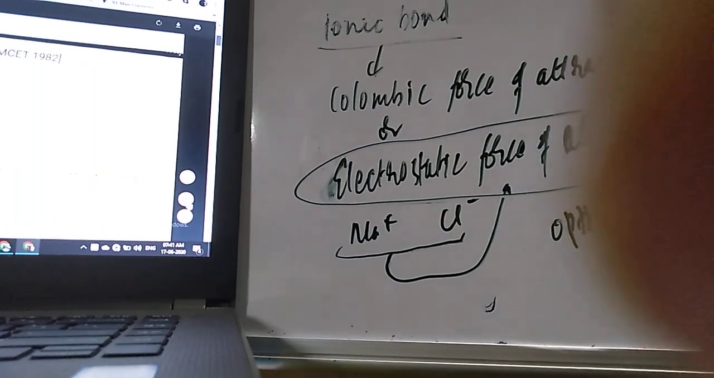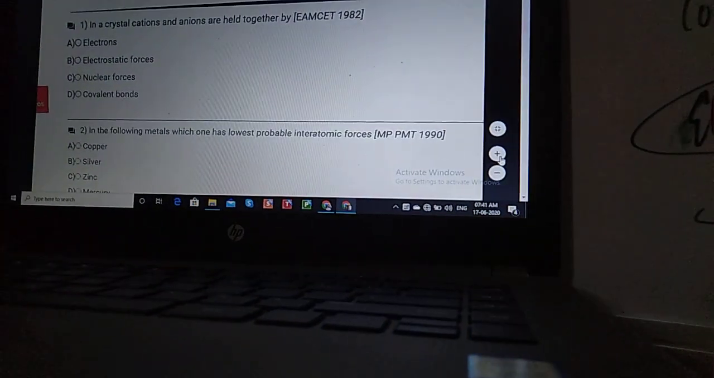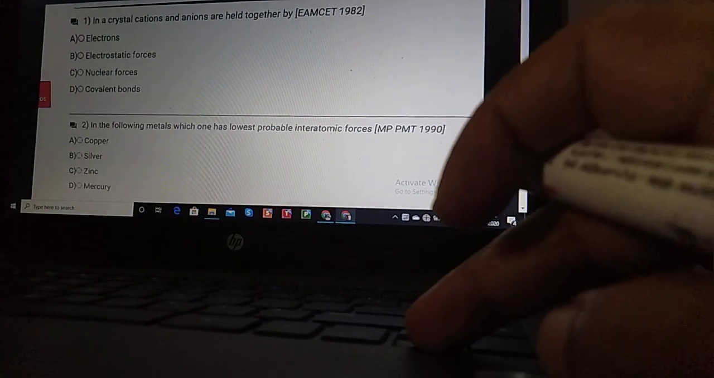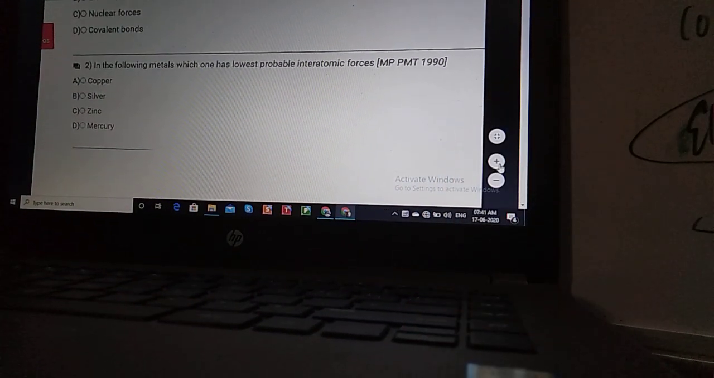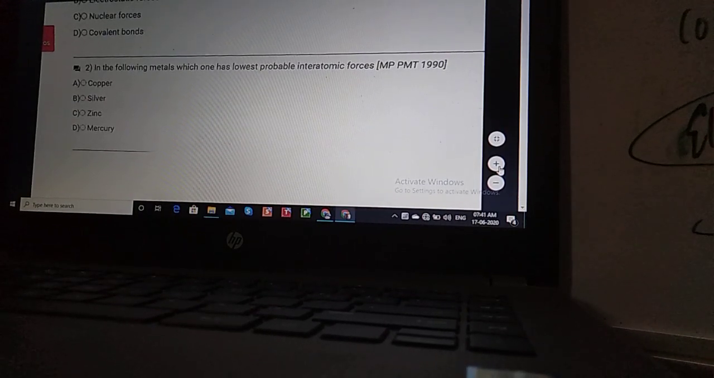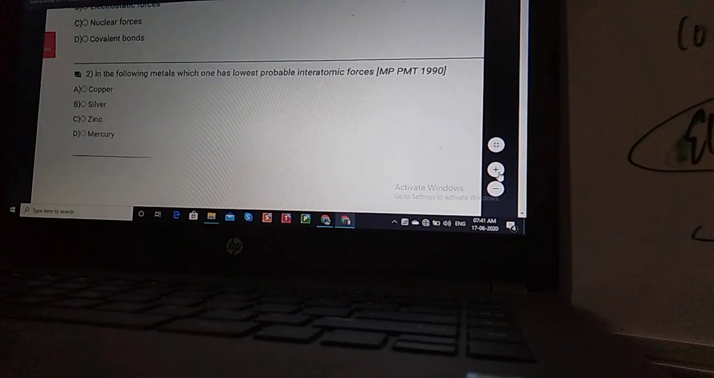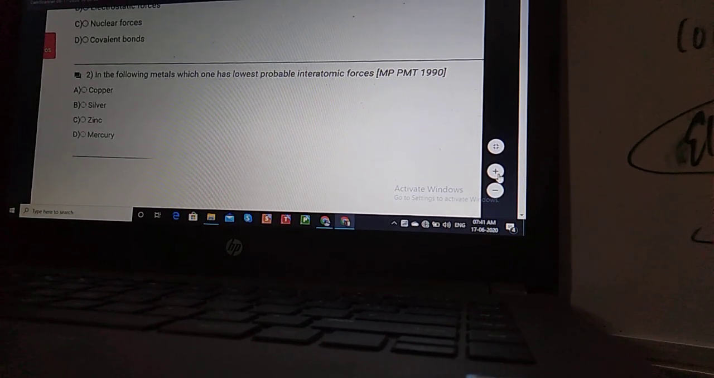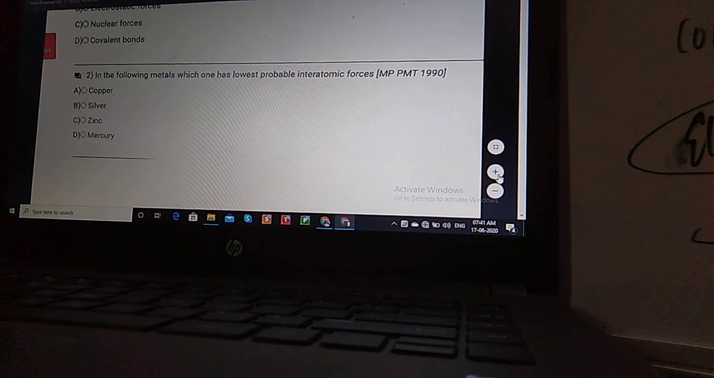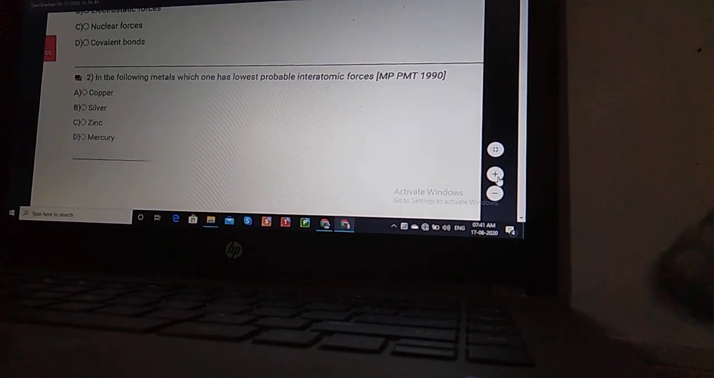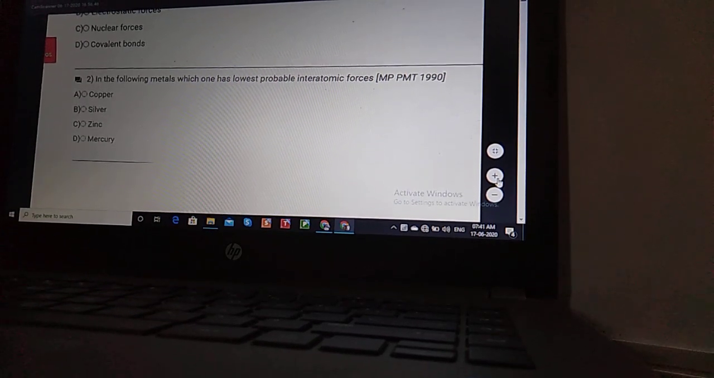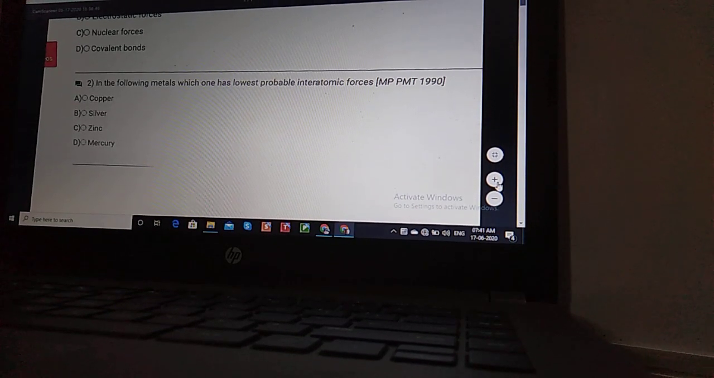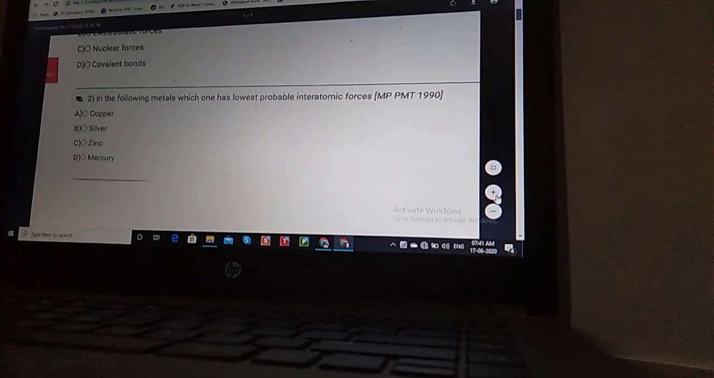Now, student, let us move to question number 2. Question 2 is: among the following metals, which one has the lowest probable interatomic forces? They have given some options and are asking which of the following metals has the lowest probable interatomic forces. The options are copper, silver, zinc, and mercury.